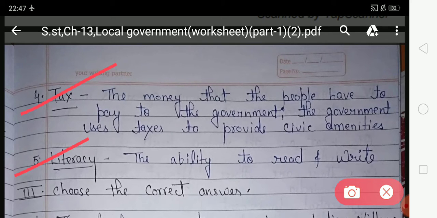Fifth one, look at the fifth one, literacy. What is literacy? The ability to read and write. So students, a literate person knows how to read and write.